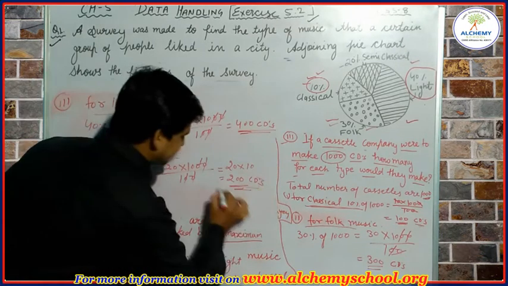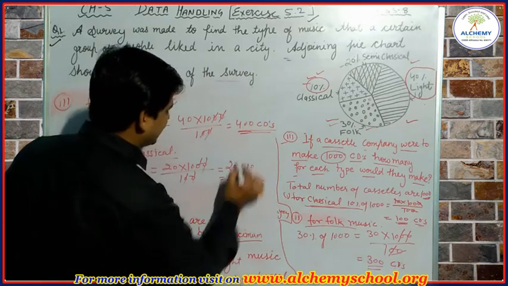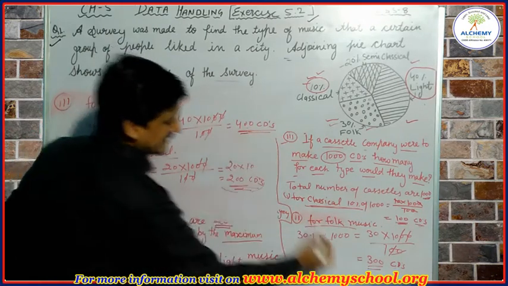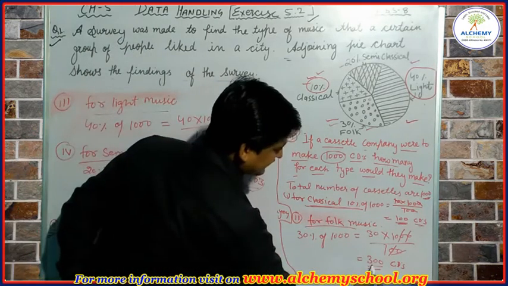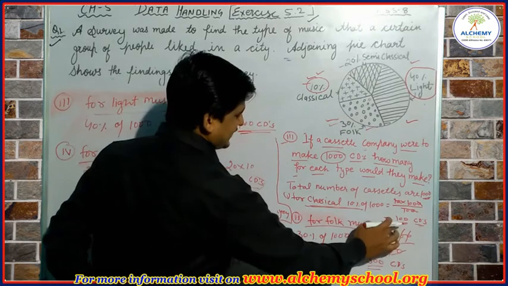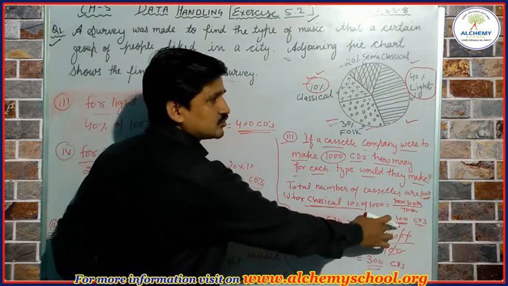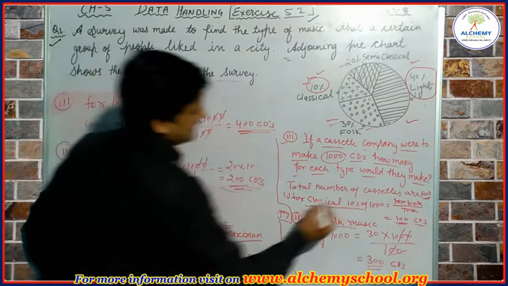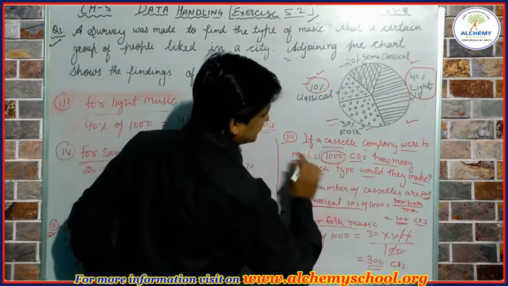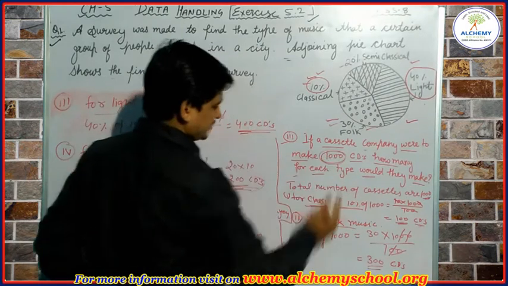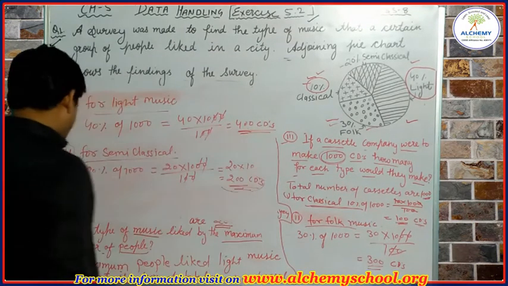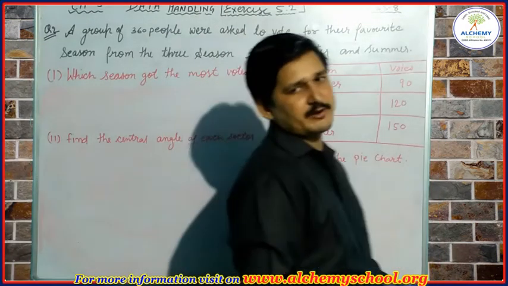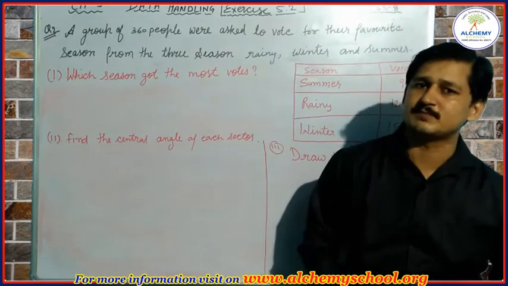When we add these numbers of CDs: 200, 400, 600, 900, and 900 plus 100 is equal to 1000. So the total number of CDs produced by the company is 1000. So this is the answer for this question. The next question that we are going to discuss here is question number 2.